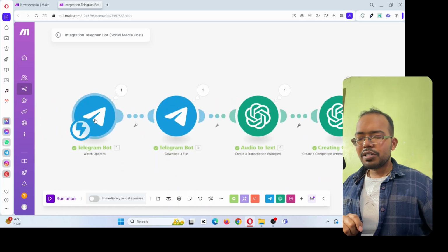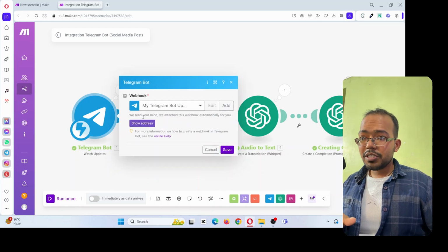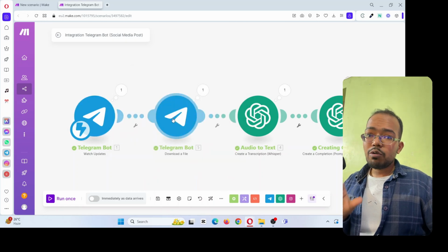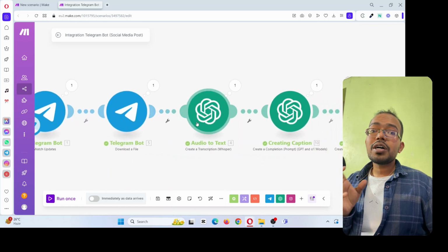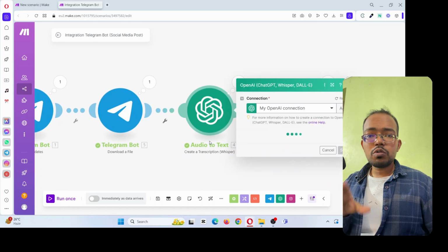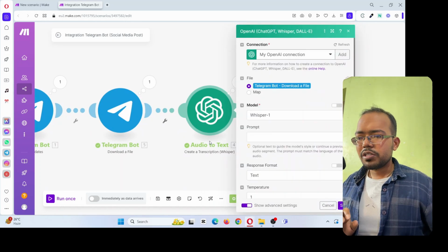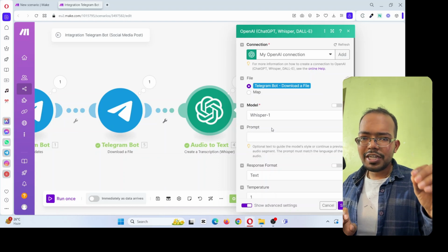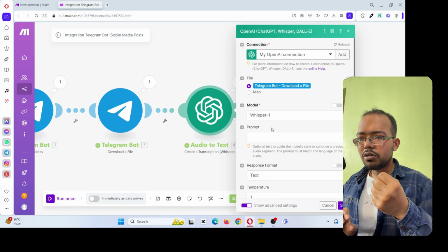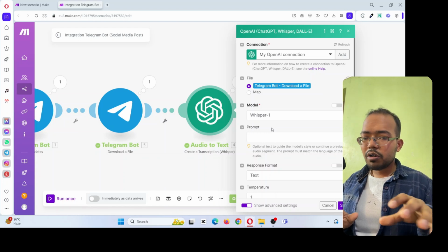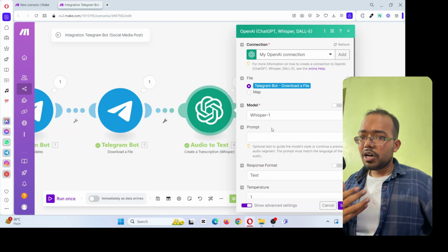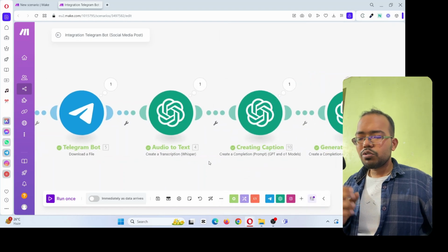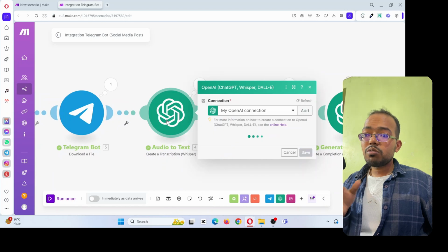So how it works: I go on Telegram and give it an input, a voice message. From there I download that input voice message file from Telegram, and then I give it to ChatGPT. ChatGPT has different models, so I use the Whisper model, which can take your audio and convert it into text, basically transcribing, and then it will send it on for further processing. So here I use Whisper AI to convert my audio into text.